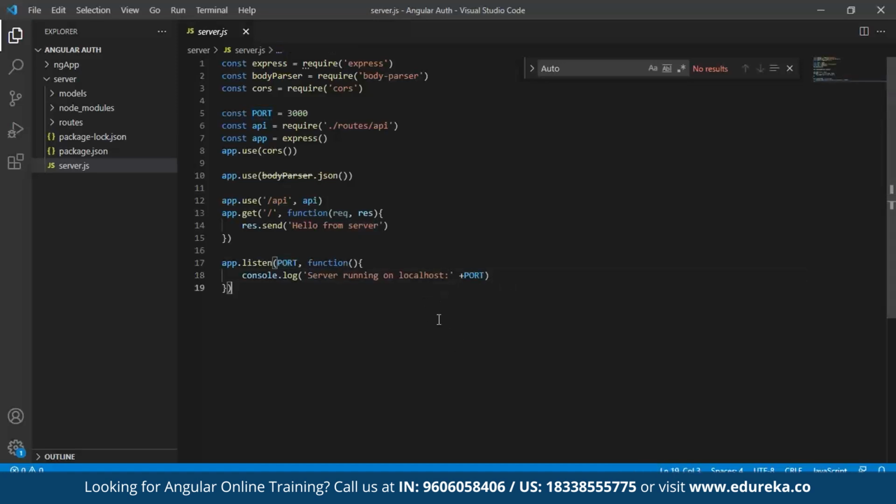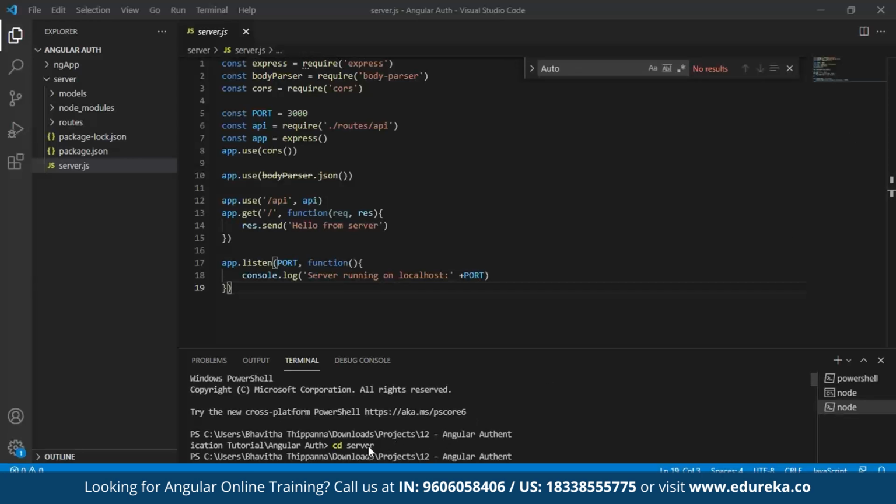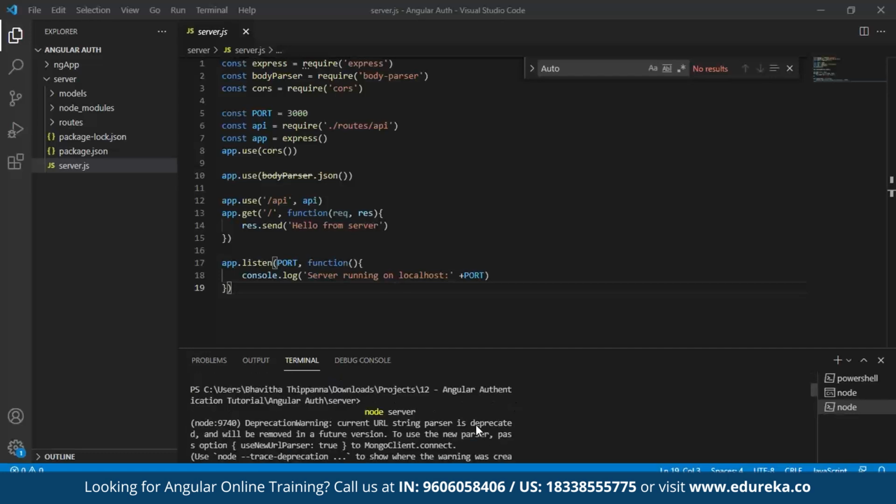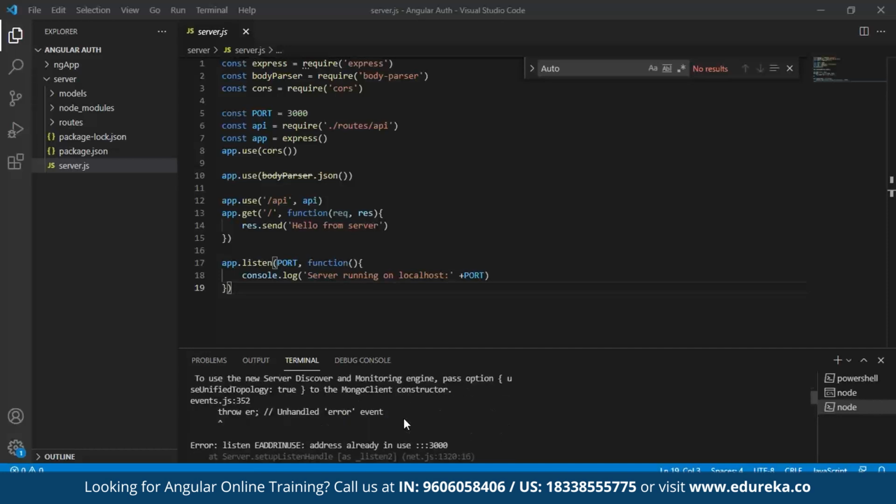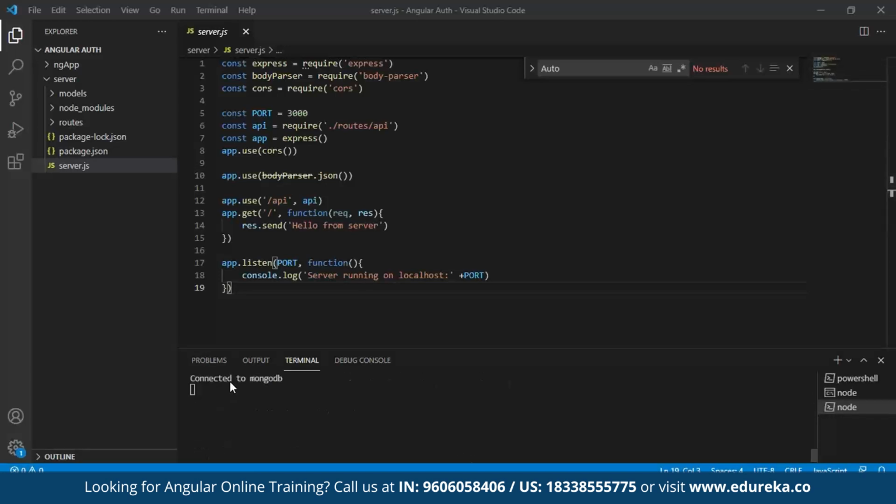Now with that, we can make sure our MongoDB is working. For that, go back to your terminal. Make sure you're in your server directory, and then give the command node server. Once you give this, it will make sure your server is being connected to your MongoDB, so you should be receiving the message "connected to MongoDB." Once this happens, you can go back to our browser and check if it is running on the port.